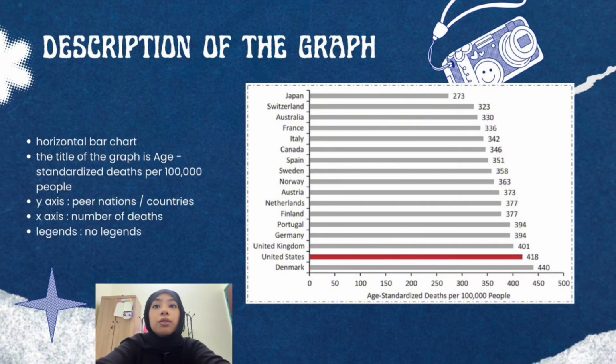Most countries have death rates between 330 and 400 deaths per 100,000 people, showing a steady rise rather than a sudden increase. Although there are slightly larger differences between some countries, such as Japan and Switzerland, the overall pattern is a gradual increase across the ranked countries.